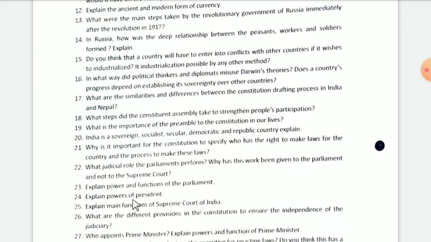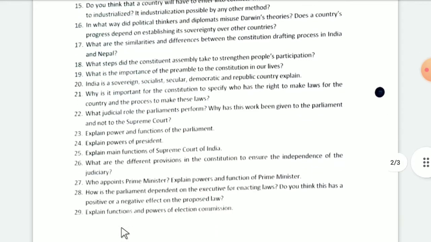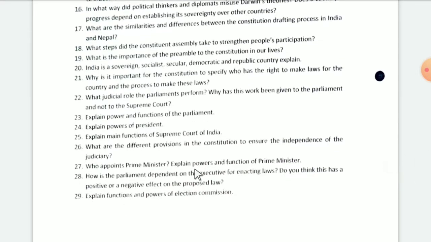Explain the powers of the President. Explain the main functions of the Supreme Court of India. What are the different provisions in the Constitution to ensure the independence of the judiciary? Who appoints the Prime Minister? Explain the powers and functions of the Prime Minister.